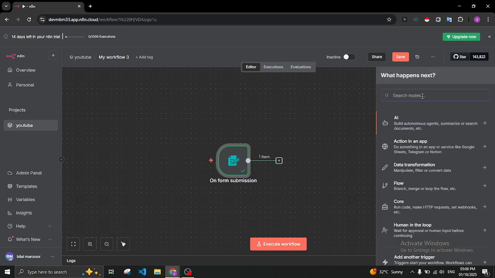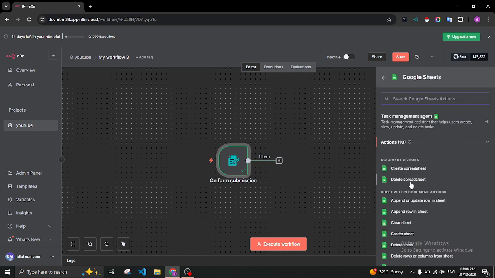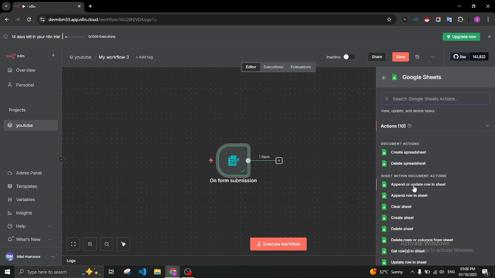into a Google Sheet. So right here Google Sheet, and here is the append and update row. If we want to control the duplication, then this option is best, and if you want to just insert the data without checking the duplication, then you will select this field, and we want to control duplication, click on here.